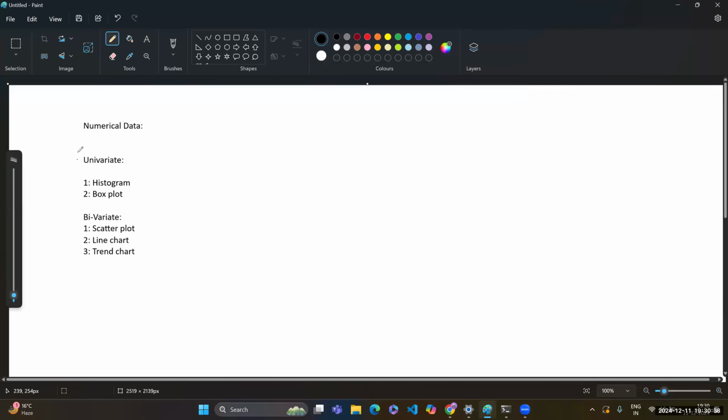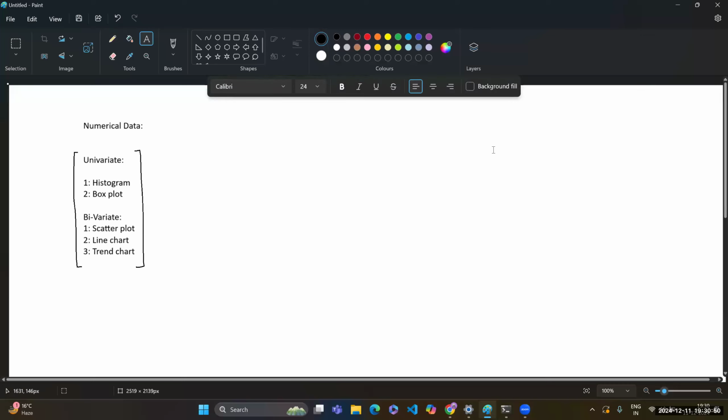But before coming to the charting of the numerical data, we have to understand a couple of statistical concepts. And what are those concepts? We must understand the mean, median, and mode, and we also have to understand the percentiles.